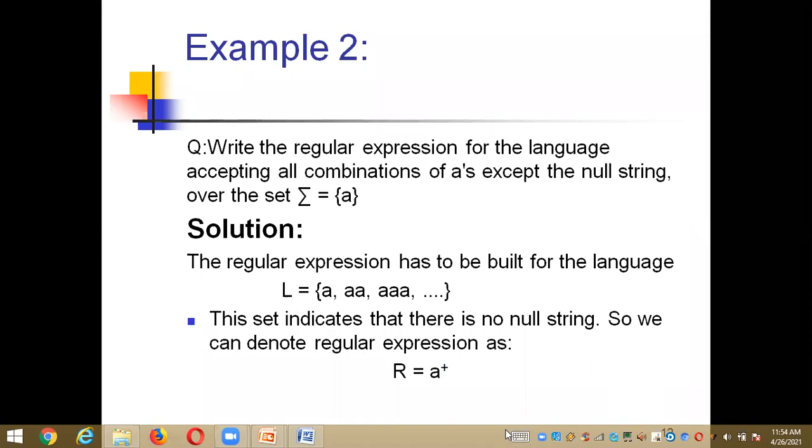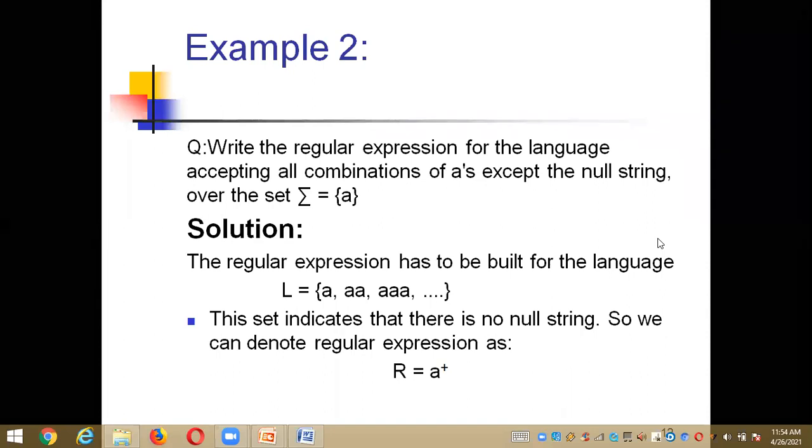Is it clear now? Yes, it is clear, LE5. Okay, any more doubts to anyone?